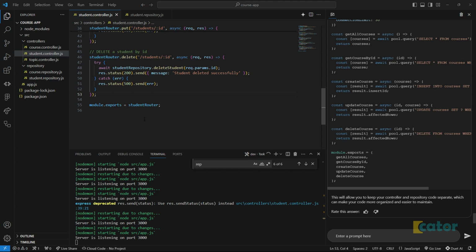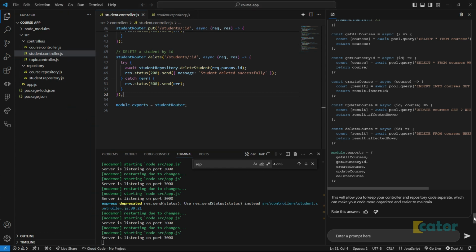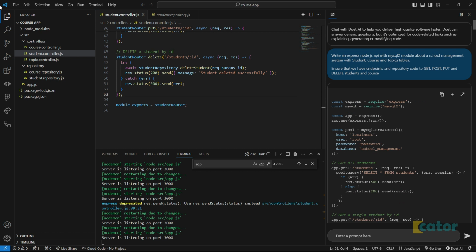Did Do It AI do the job? Honestly, 100% yes. How much of the job did it do for me here? I'd say 90 plus in terms of percentages, which is wonderful. Don't confuse this as you don't have to know coding. For me to be able to ask it the relevant questions here was because I knew what I wanted to get and how I wanted it to be structured. So you still need to understand what you're doing.